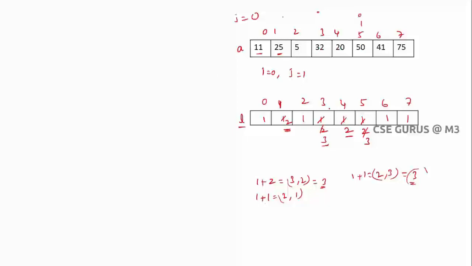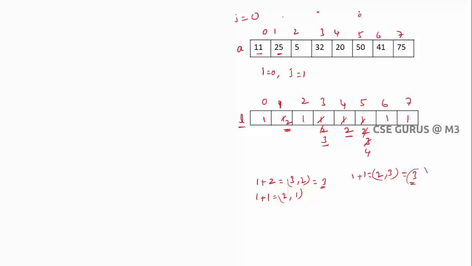Next 32 here, so 32 is less than 50? Yes, true. So what is the value here? 3 is there. So what is 1 plus 3? 4, but here you have 3, so now you can update, you got the value which is maximum. Next 20 is less than 50? Yes, true. Here 1 plus this 2, 3, total 3 comma, you have maximum value compared to 3, so no need to update. Here always we are trying to get the maximum value.